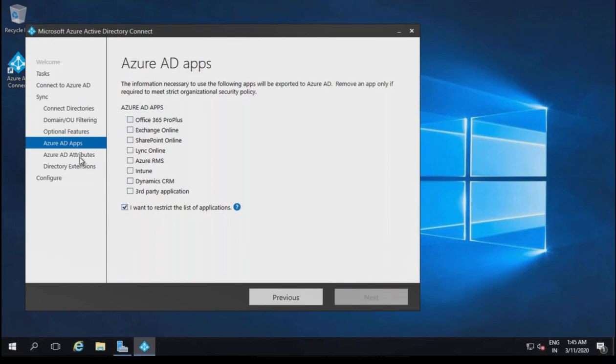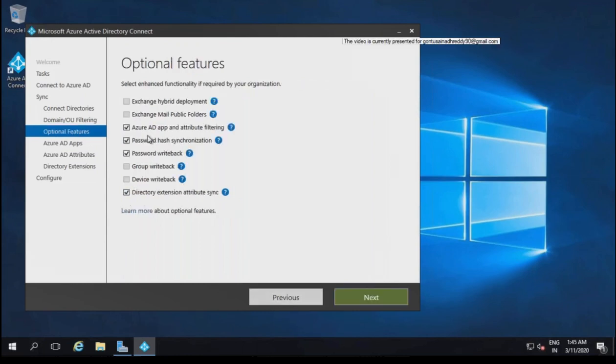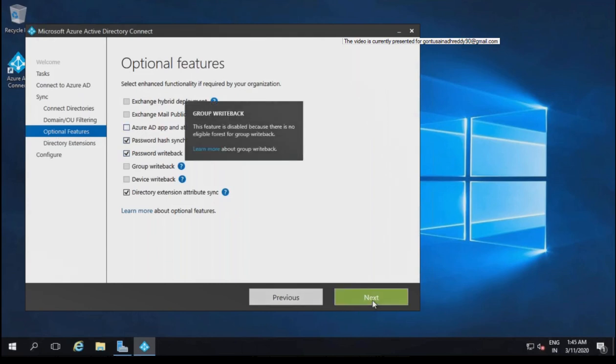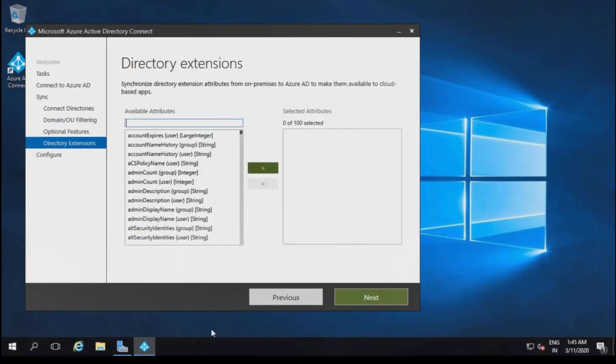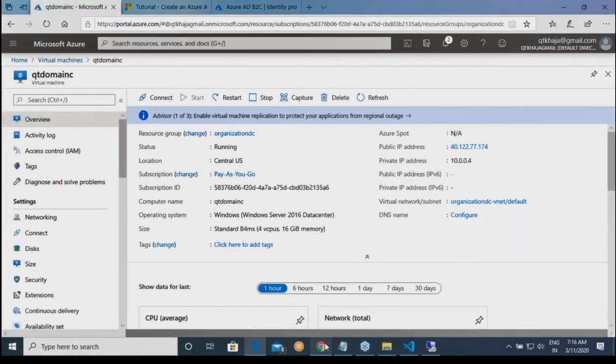I will go back to here. I am not going with app. Then it is asking what are the directory extensions which you want to sync? These are the additional information about your users. Whenever you create an Azure Windows Active Directory, you have lots of attributes about users. Who is the user? What is his first name? What is his manager's name? There are loads and loads of attributes which you can add. Then it asks what are the attributes which you want to sync with Azure. Sometimes he might require this.